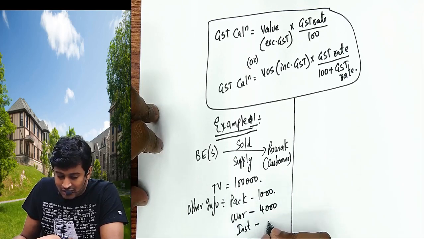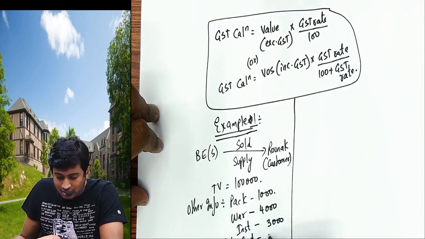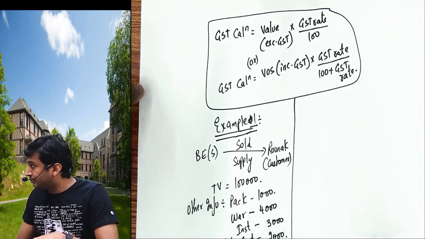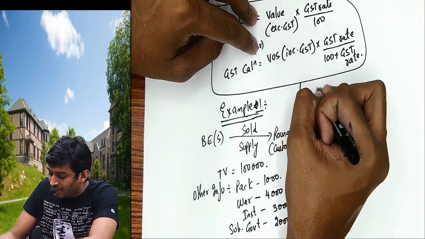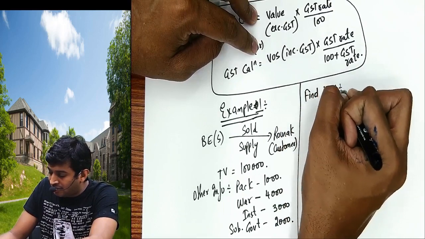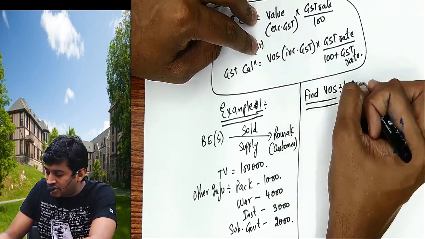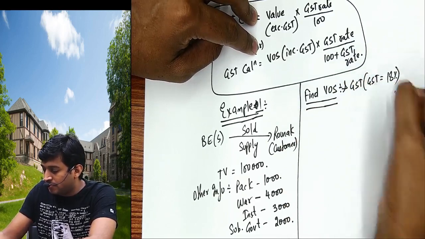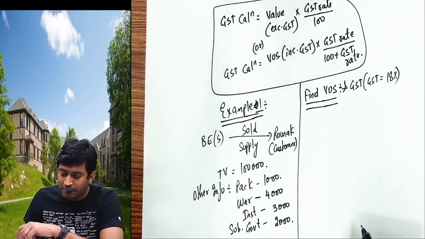Installation charges 3000. Subsidy from government 2000. Clear? He will ask find VOS, value of supply, and GST when the GST rate is 18%. He'll ask in the question, find out the value of supply and GST as GST rate is 18%.